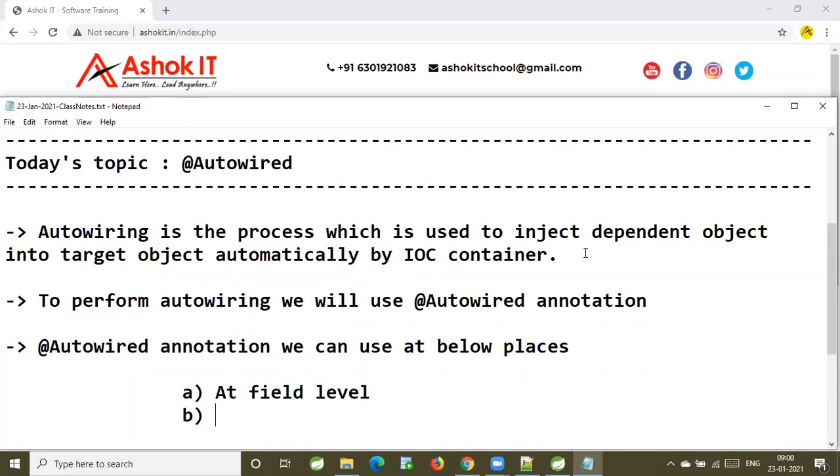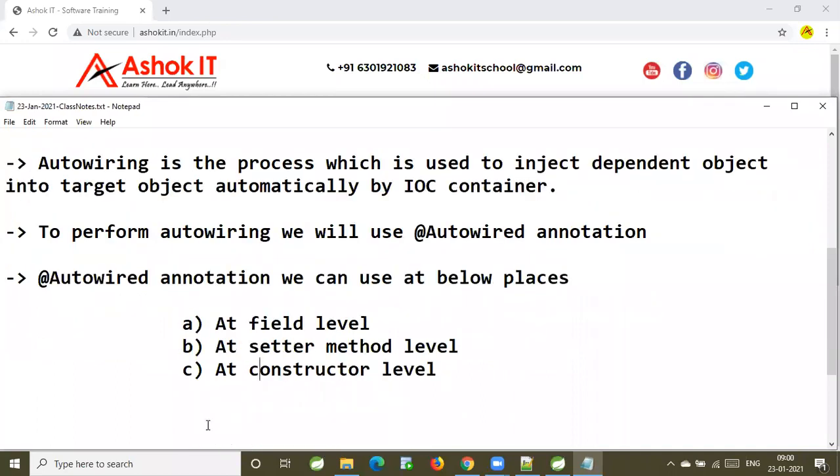Can I specify auto wiring at the method level? Yes, I can specify it at the field level and at the setter method level. Can I specify auto wiring at the constructor level also? Yes, sir. We are specifying auto wiring at the constructor level also.